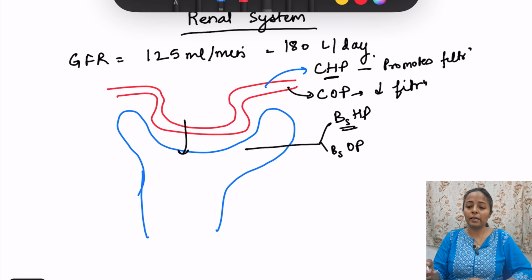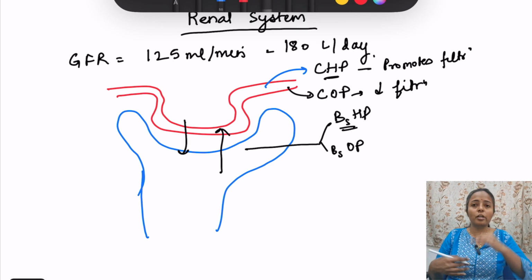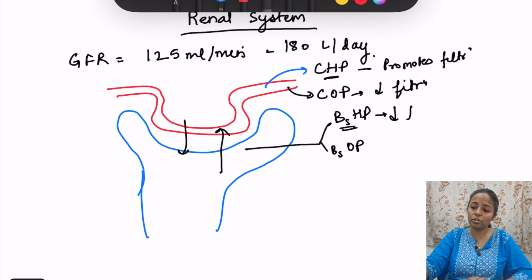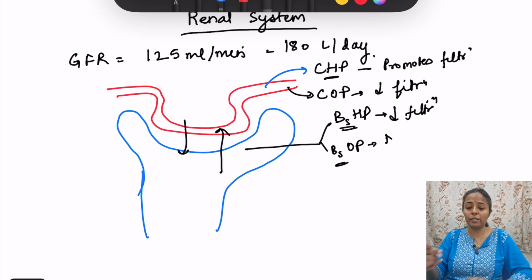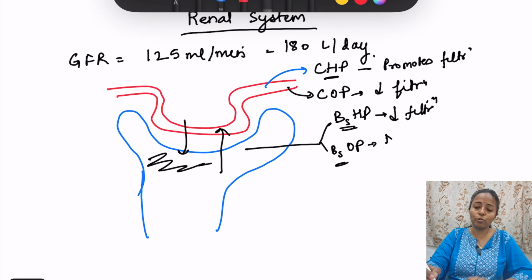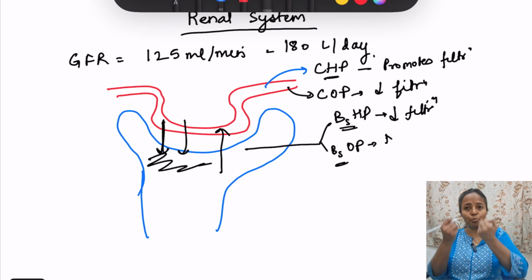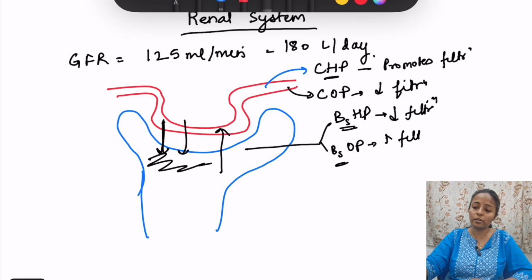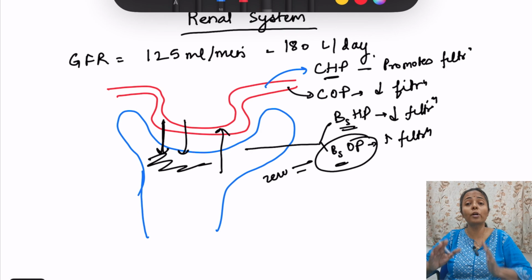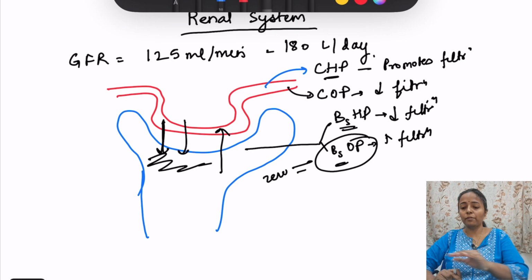Bowman space hydrostatic pressure is a push force, so it will push in the opposite direction. So Bowman space hydrostatic pressure will decrease filtration. And Bowman space oncotic pressure is going to increase filtration, because it is a pull force, so it is going to increase filtration. By the way, Bowman space oncotic pressure is 0 because proteins do not get filtered in the glomerulus. Okay, so these are the forces and proteins do not get filtered. Remember, we will talk about that filtration also a little bit here.